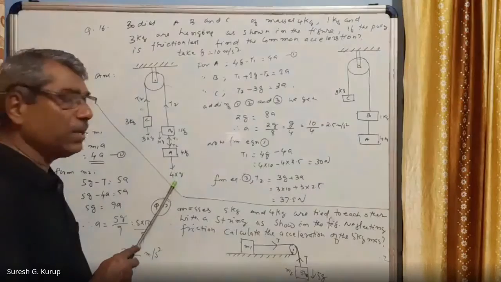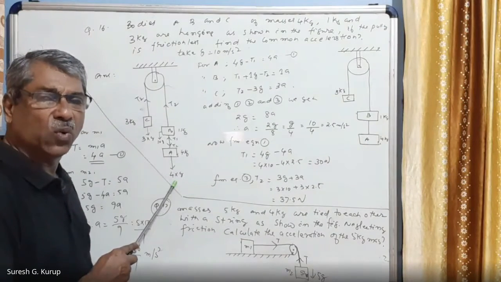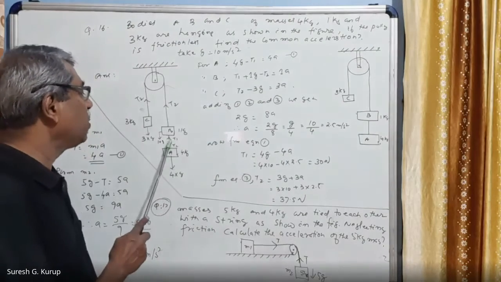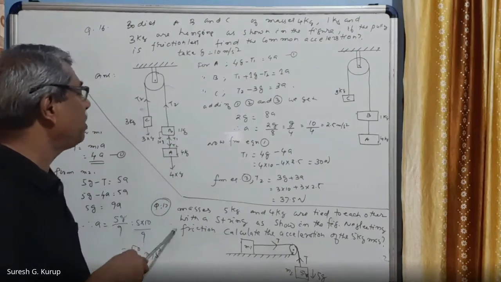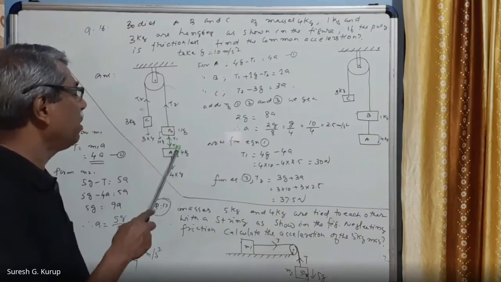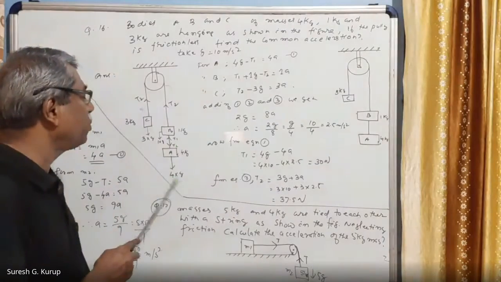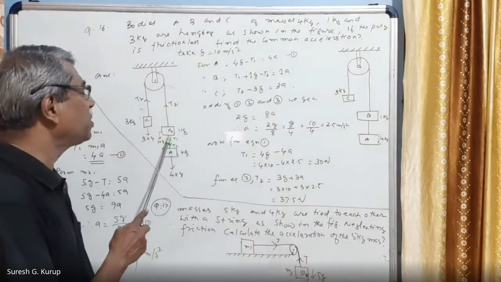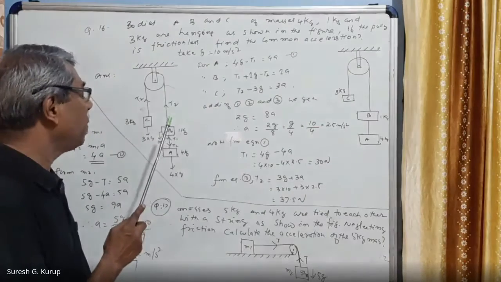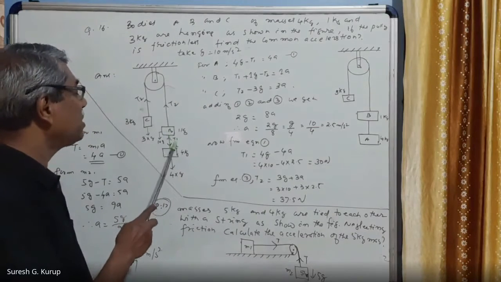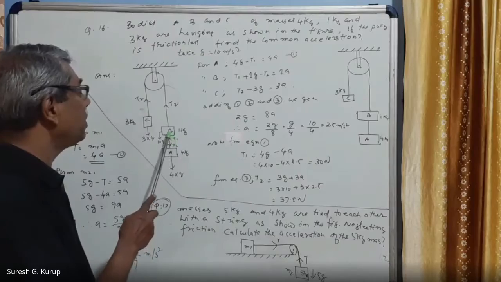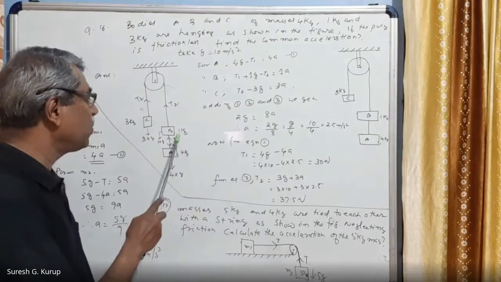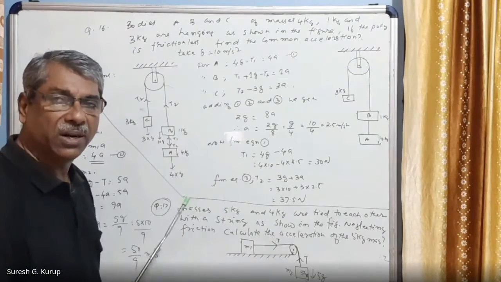One force is acting, mg, downwards. What is mg? m is 4 and g is acceleration due to gravity. The weight of the body is acting vertically downwards. The other one is T1, because when it pulls with a force of 4g, a tension is created in the string. That is T1. T1 is in the upward direction. So with this T1, this body is pulled downwards. That will act a force in the opposite direction also. That is why T1 and T1, two times, it is written.